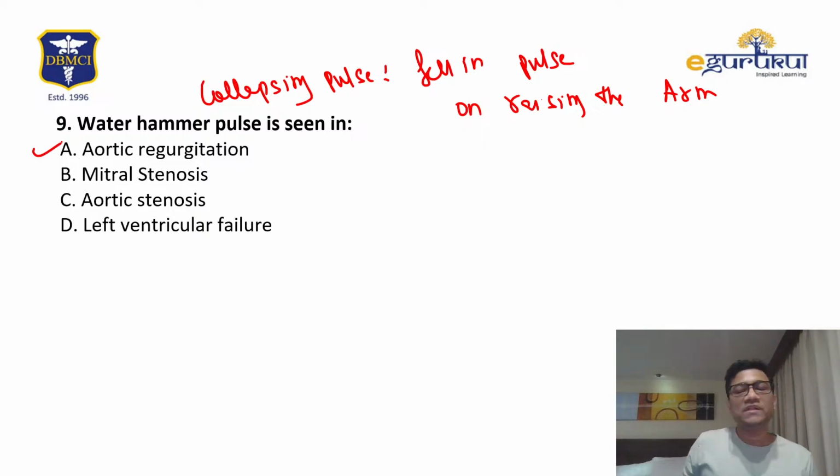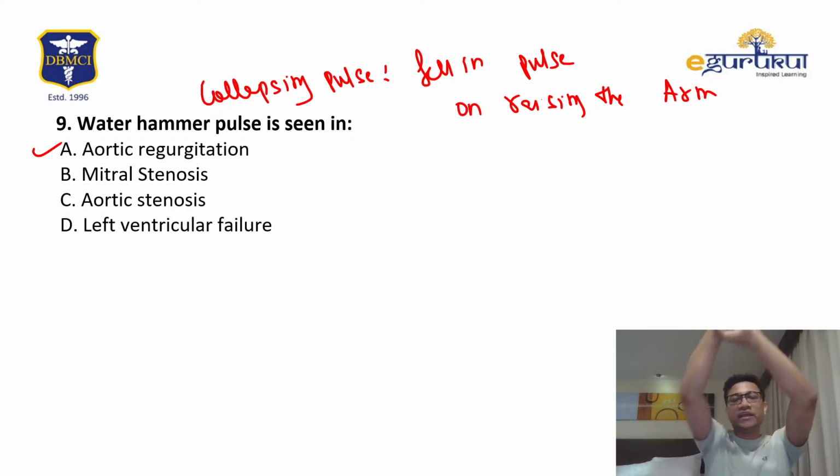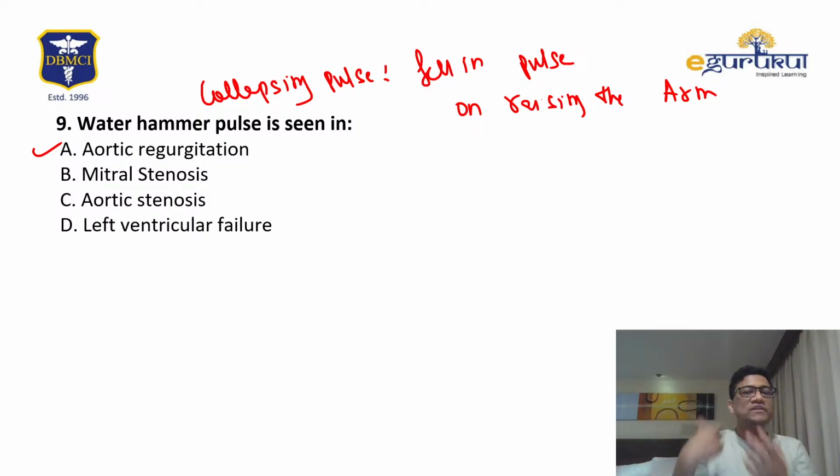The pulse is not sustained very well; the moment blood regurgitates back, the pulse suddenly declines. So it's called collapsing pulse. Very good.